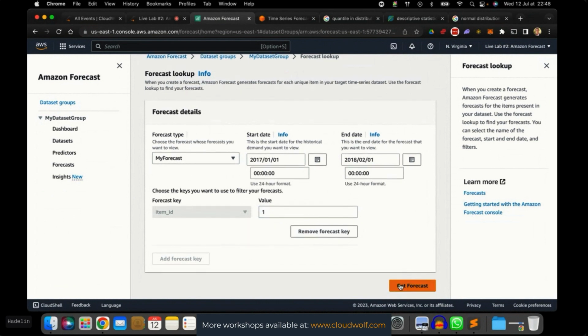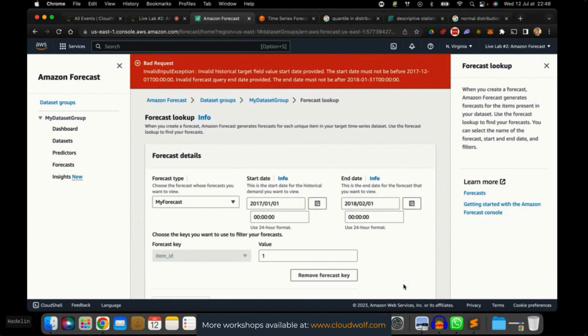And let's see if it allows us to get the forecast or if it will generate some errors, either because we are starting too early in the historical data or because we are finishing too late after the horizon. Let's try get forecast. There we go. Our first error of this live lab number 2. Great. I would be kind of disappointed if we didn't have any error.